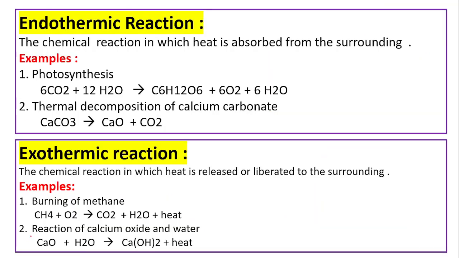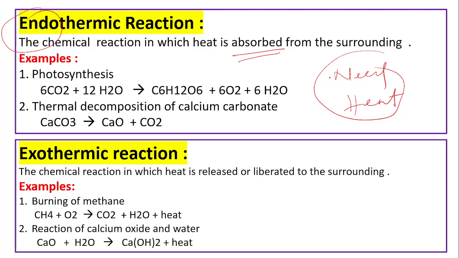Next, on the basis of heat change, there are two kinds of chemical reactions: endothermic and exothermic reactions. Endothermic reactions are those chemical reactions in which heat is absorbed. When we need heat to conduct the chemical reaction, it is called endothermic. When heat is liberated, that means heat is produced out of the chemical reaction, that is called exothermic chemical reaction.